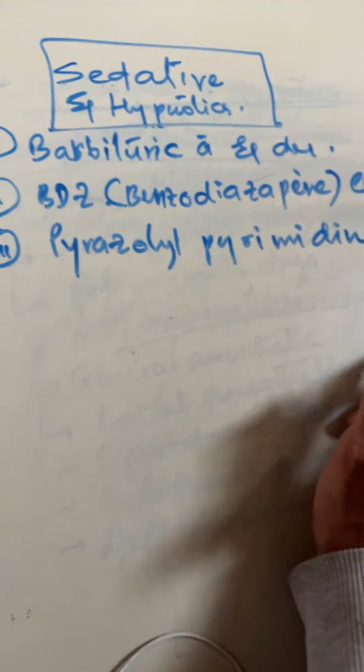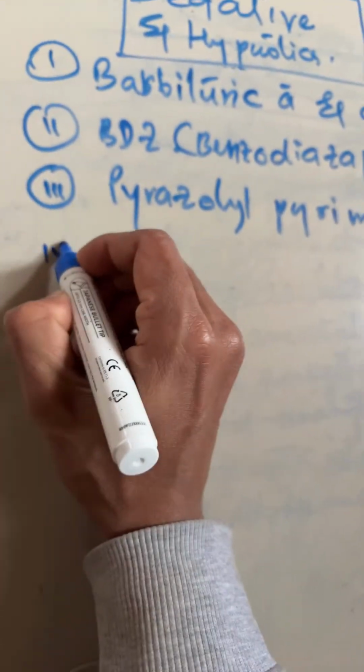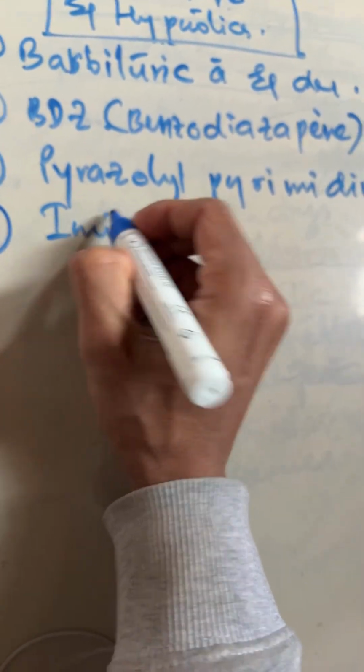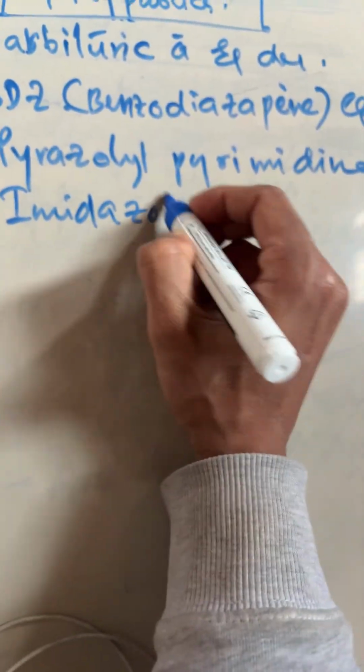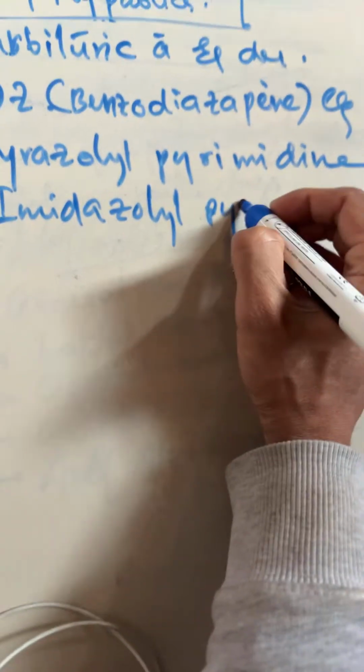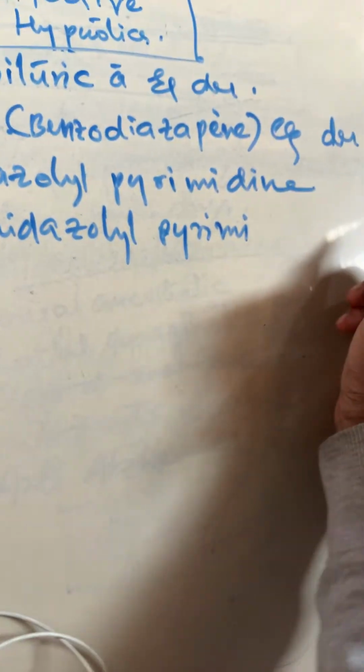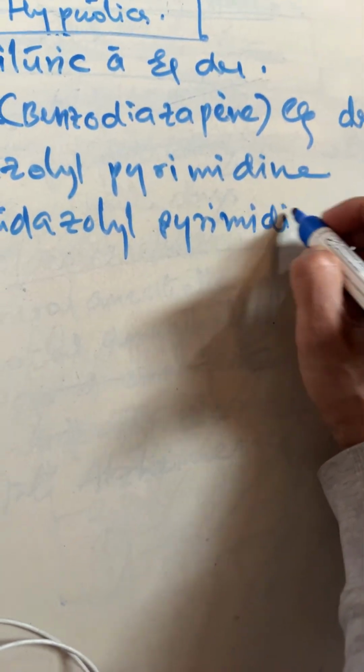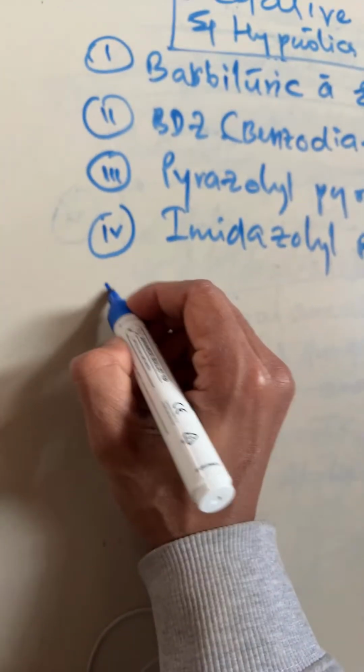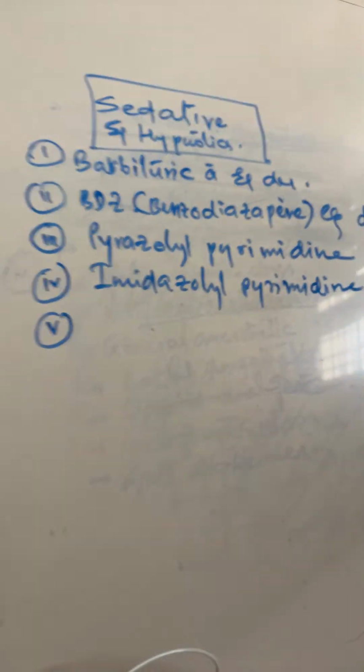Next, number four is imidazolyl pyrimidine. And next, number five is cyclopyrrolone.